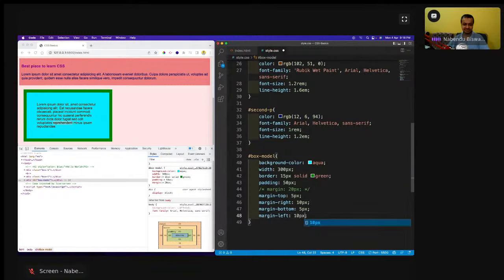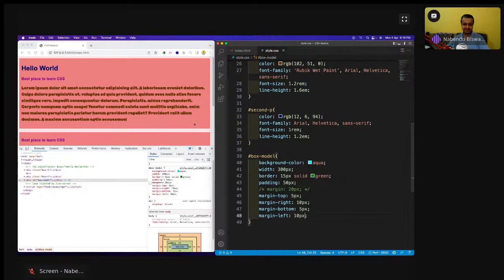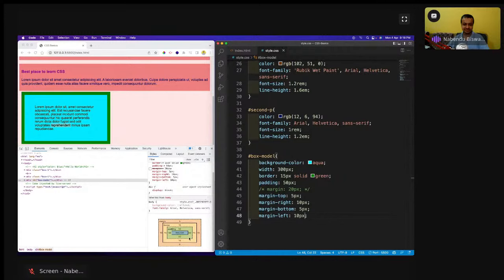So what it does is I'm individually controlling it. Now if I come here, margin top is 5 pixel, bottom is 5 pixel, right is 10 pixel, and left is 10 pixel. So this is one more way to control it.